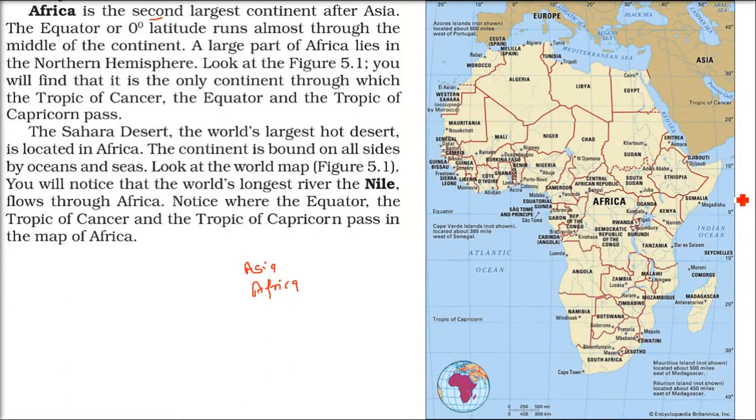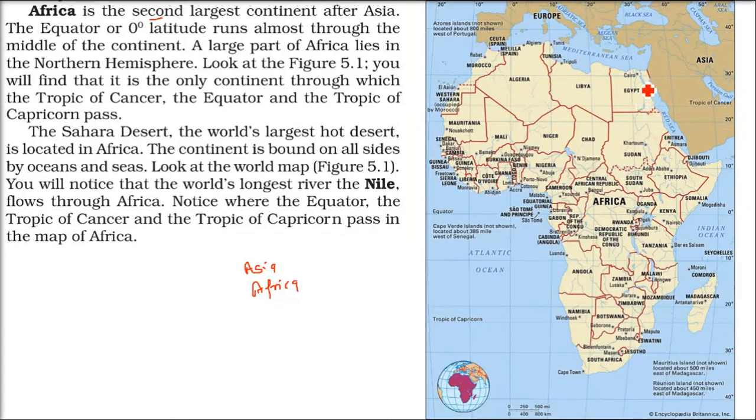And if you see all the sides, we have sea. All the four sides, it's sea. On the above side, Mediterranean Sea, Atlantic Sea on the left, Indian Sea on the right, and on the below it is Southern Sea, Dakshin Mahasagar.